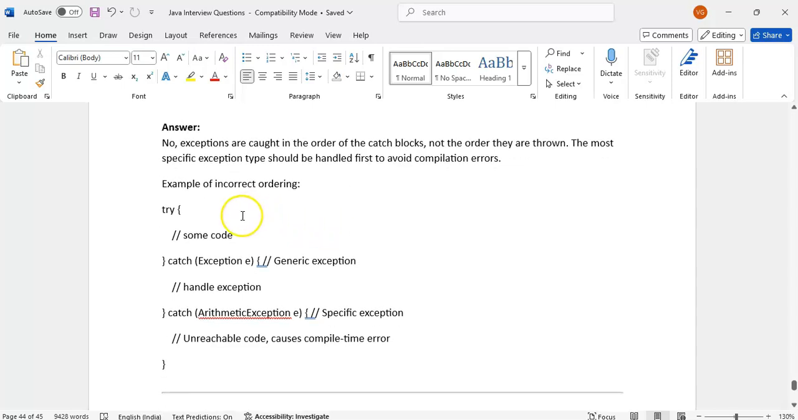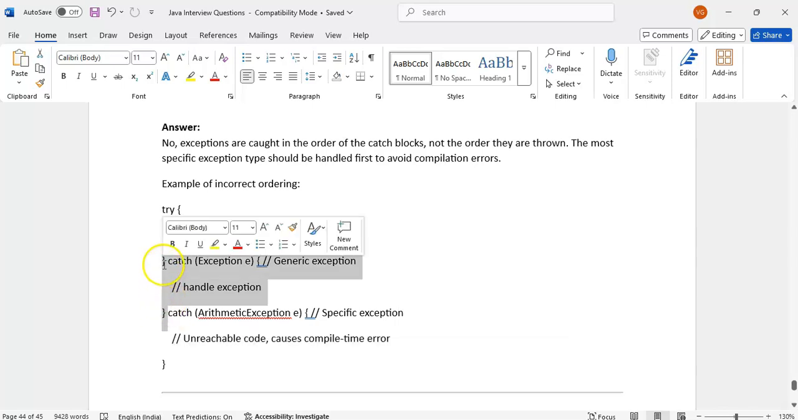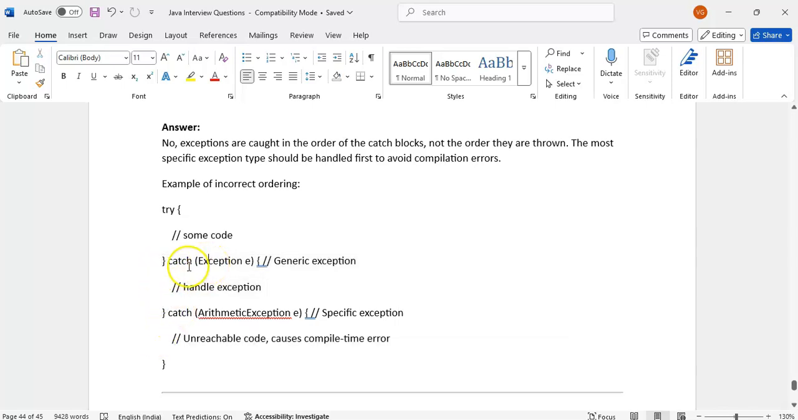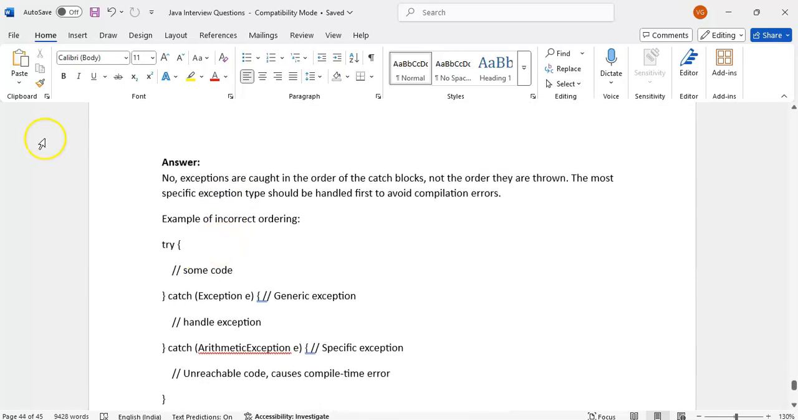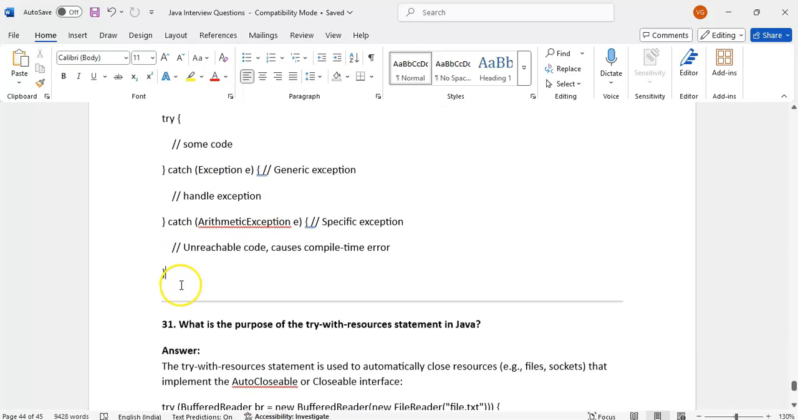See, here the question is about the order of handling. Try block, some code, catch. First a generic exception, then a child exception. What will happen? This will be unreachable code because all exceptions will be handled by the parent. If you write the child after the parent, you will get a compilation error, unreachable code. So we cannot write like this. Can exception be caught in the same order as they are thrown? No. We have to follow child to parent only; parent to child we cannot.